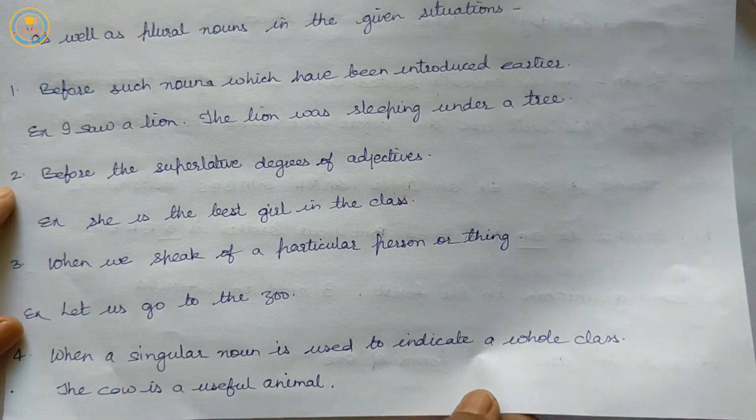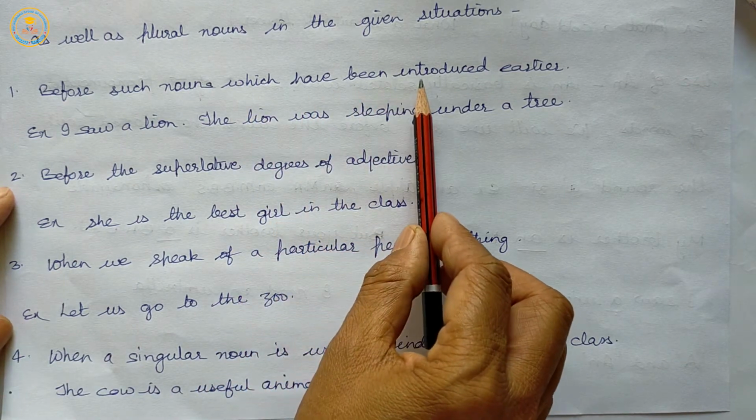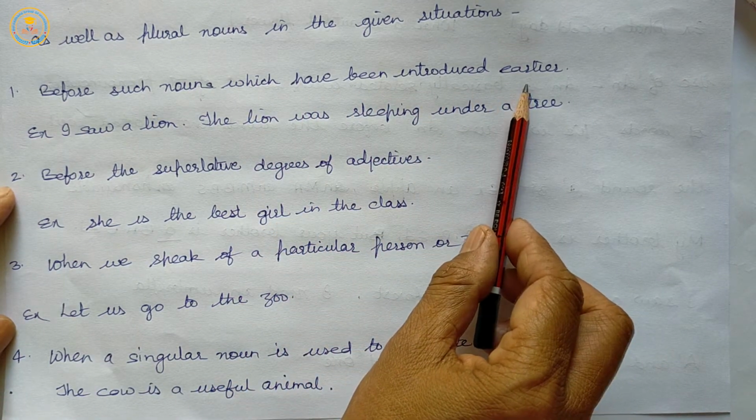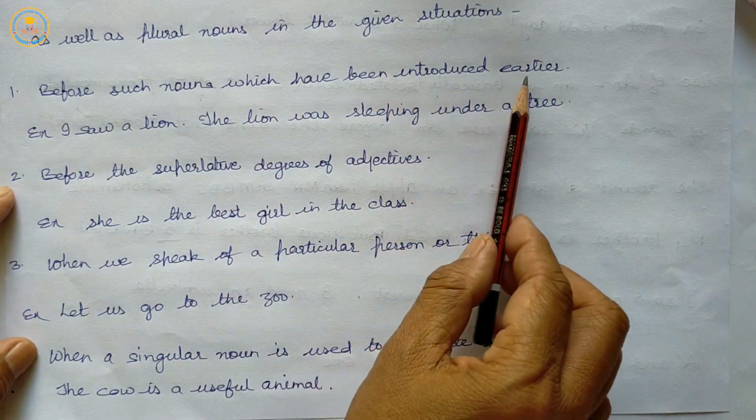Number 1, before such nouns which have been introduced earlier.